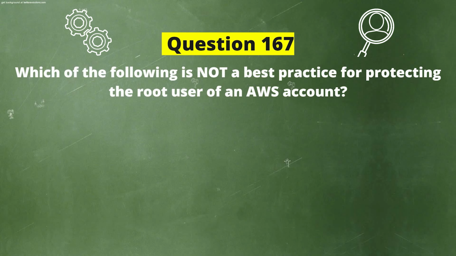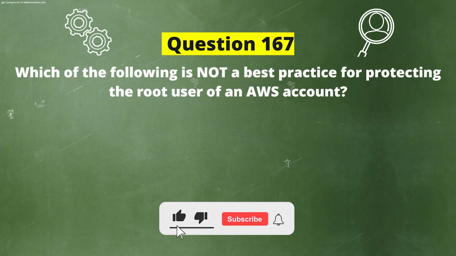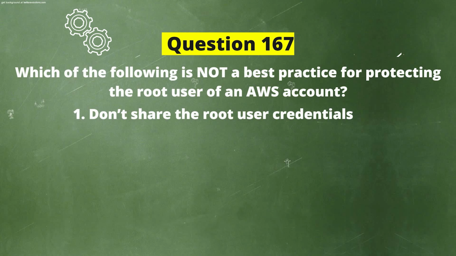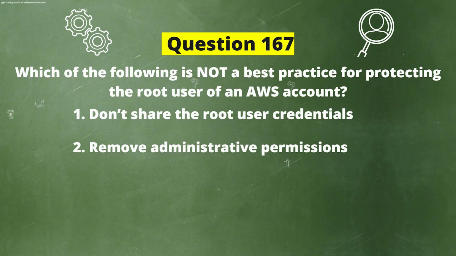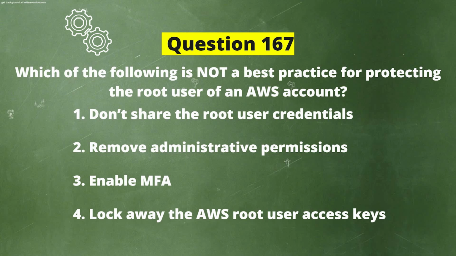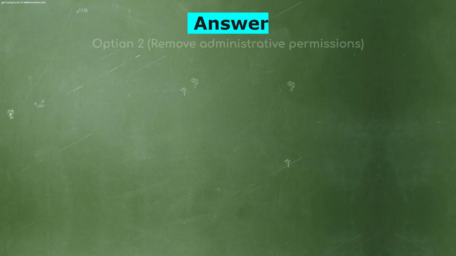Next question. Which of the following is not a best practice for protecting the root user of an AWS account? Now the options are: Option 1. Don't share the root user credentials. Option 2. Remove administrative permissions. Option 3. Enable MFA. Option 4. Lock away the AWS root user access keys. And the correct answer is Option 2.